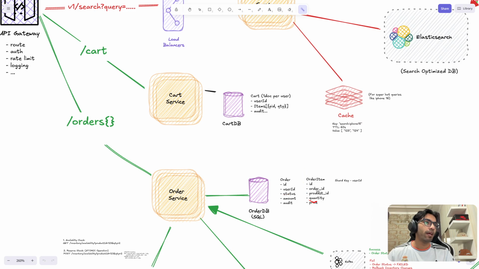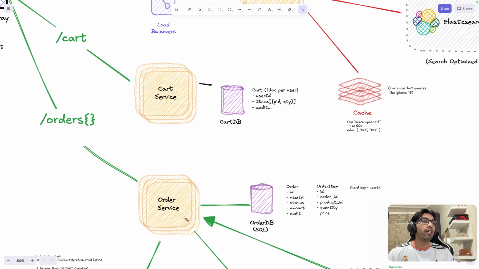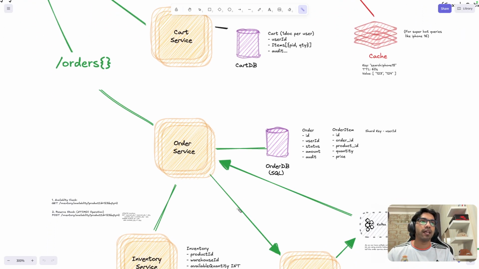Each order item will again have its order ID, the product ID, and the quantity. And let's say a question comes to you: how are you going to split this? Let's say you have millions of orders every day, and then billions of orders, but the database cannot scale. That's why you are going to shard it based on the user ID. So all the orders of a particular user will be on a particular shard only. And here we will not face any hot celebrity problem, so user ID is okay. If you don't know about the celebrity problem, please feel free to search about it, or you can let me know in the comments. I am happy to answer those.